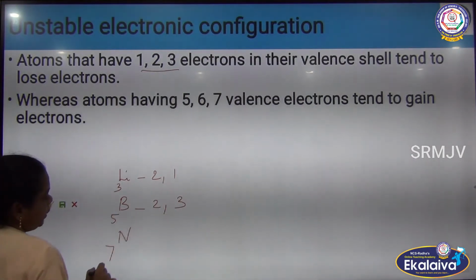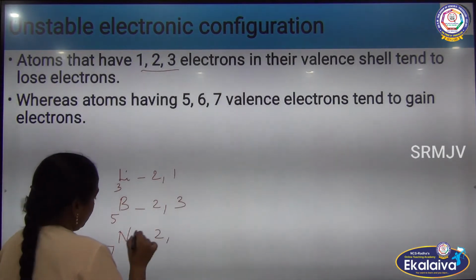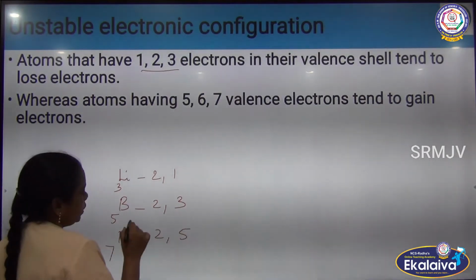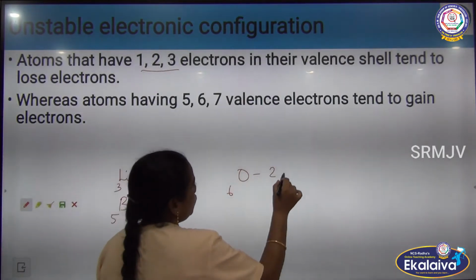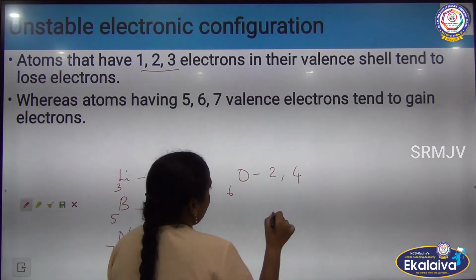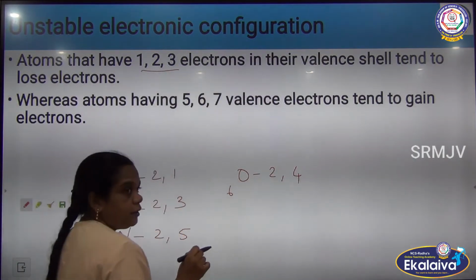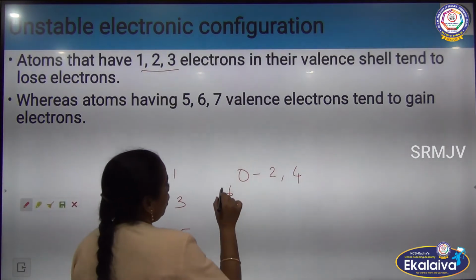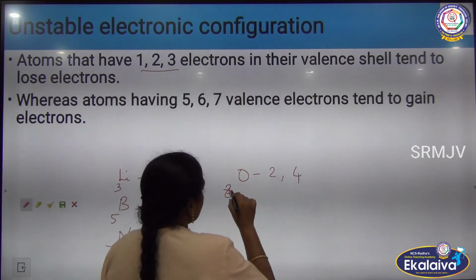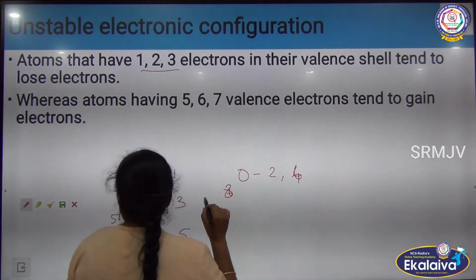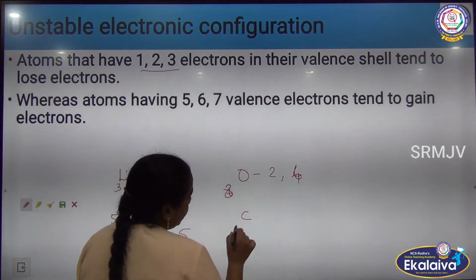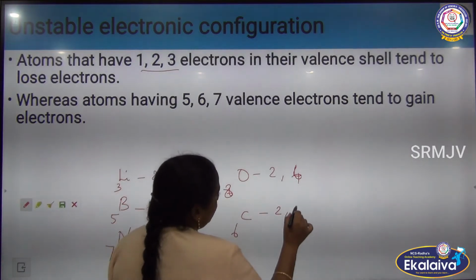Nitrogen has 7: 2, 5. Oxygen has 8: 2, 6. And carbon has 6: 2, 4.